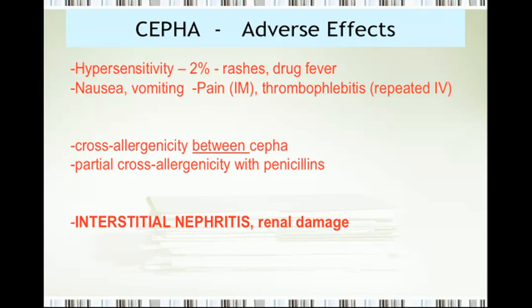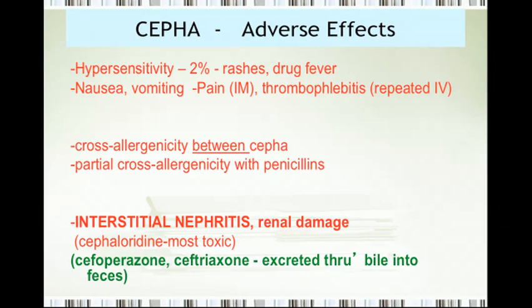Since we are discussing chemotherapy, I would also like to give you a reminder: aminoglycoside is another group of antibiotics producing nephrotoxicity, but aminoglycosides mostly produce tubular necrosis, whereas penicillins and cephalosporins produce interstitial nephritis. So interstitial nephritis and renal damage is characteristic of cephalosporins. Cefaloridin was the most nephrotoxic cephalosporin. That's cefaloridin.